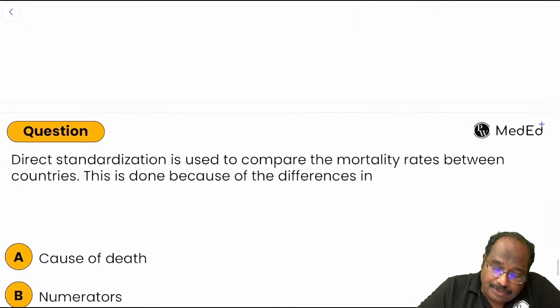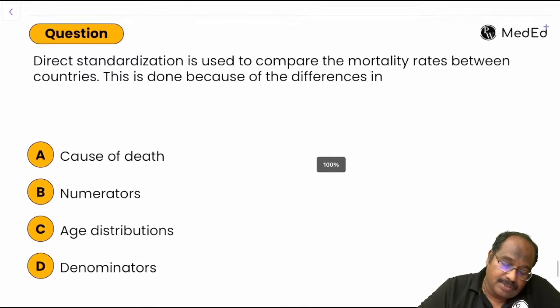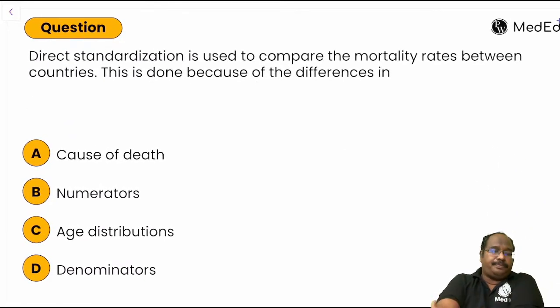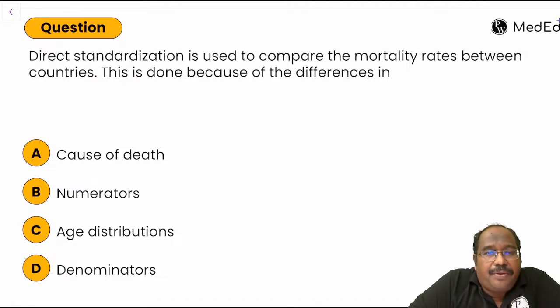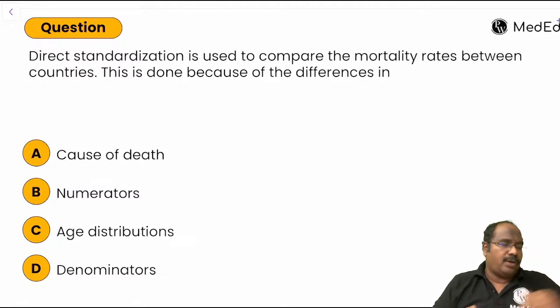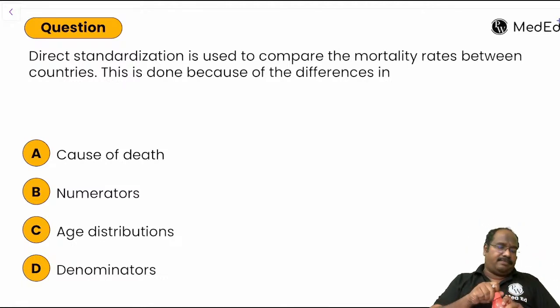Let's see some MCQs, guys. Try to answer it. This topic we didn't touch today, but you can answer. These are university MCQs. Direct standardization is used to compare mortality rates between countries. This is done due to difference in what? Try to answer.